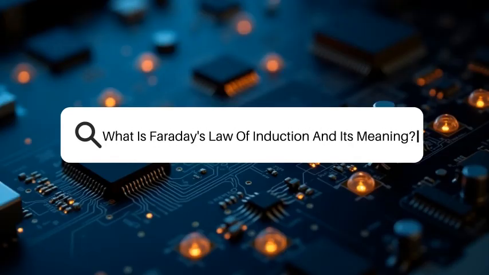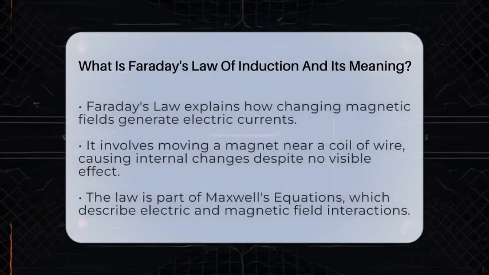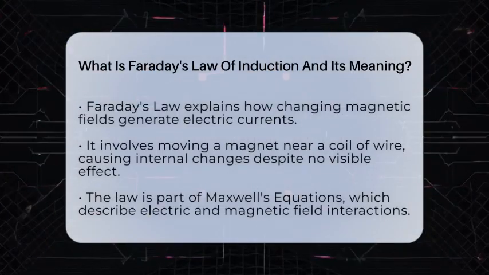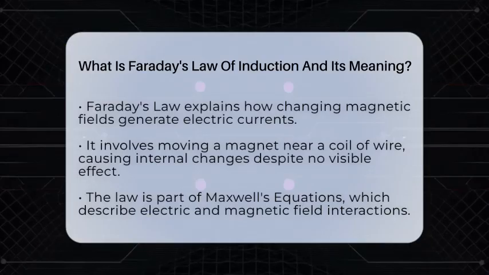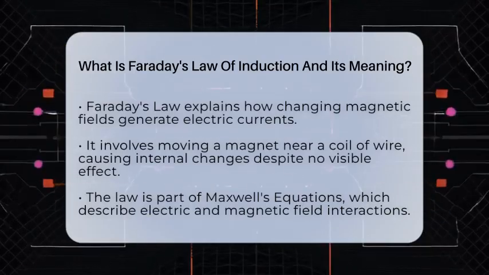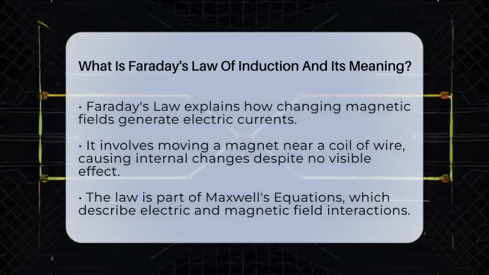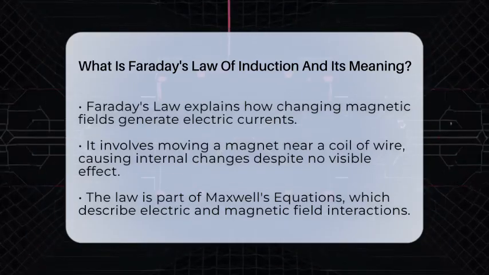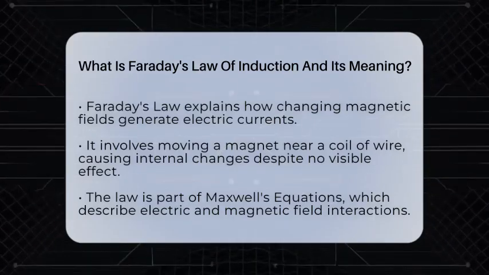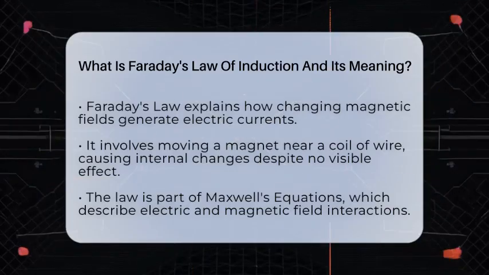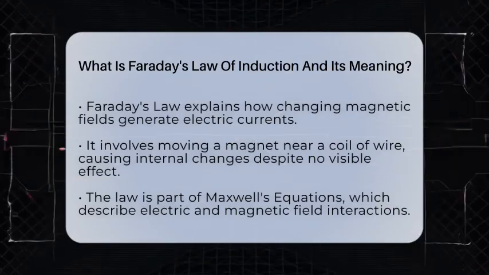What is Faraday's law of induction and its meaning? Imagine you are holding a magnet near a coil of wire and suddenly moving it back and forth. You might not see anything happen, but something is definitely taking place inside the coil. This is where Faraday's law of induction comes into play. It explains how changing magnetic fields can produce electric currents.